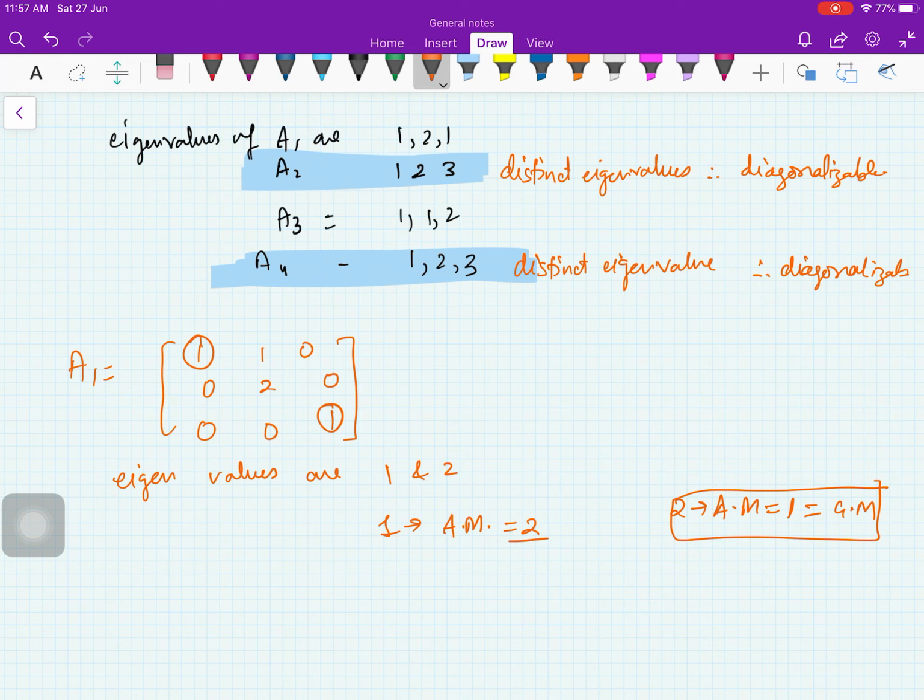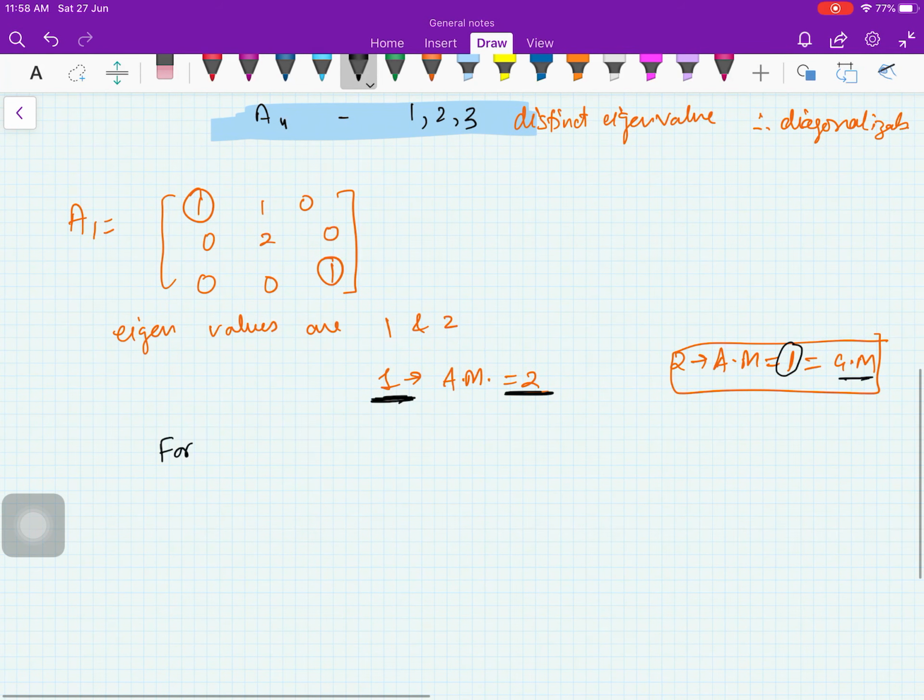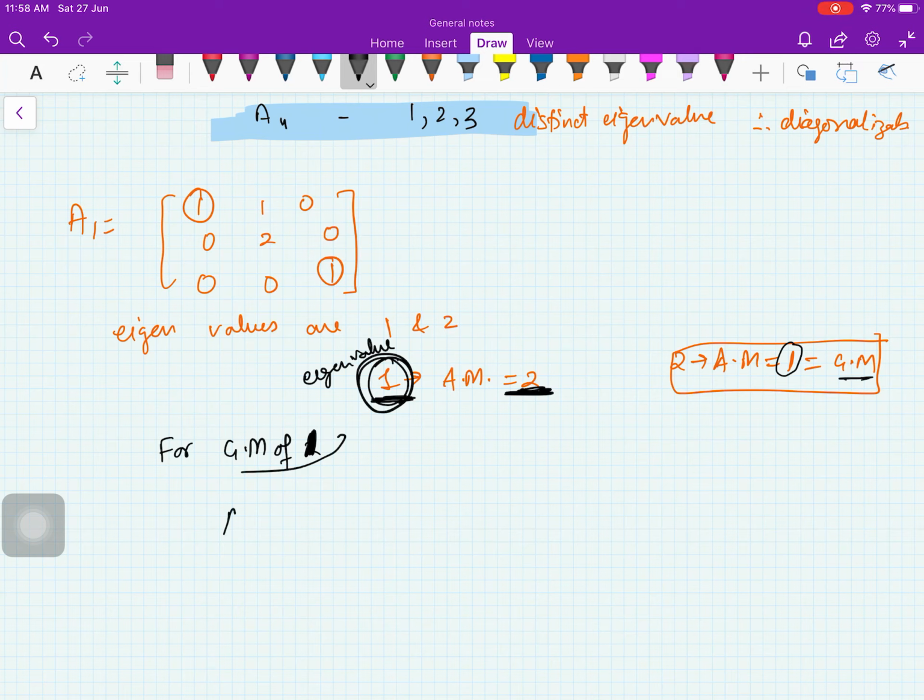Whenever the AM is 1, you don't need to check that GM will also be 1, because you will get an eigenvector, and that eigenvector will span a space with dimension 1. But here AM is 2, so you need to check the geometric multiplicity of eigenvalue 1.